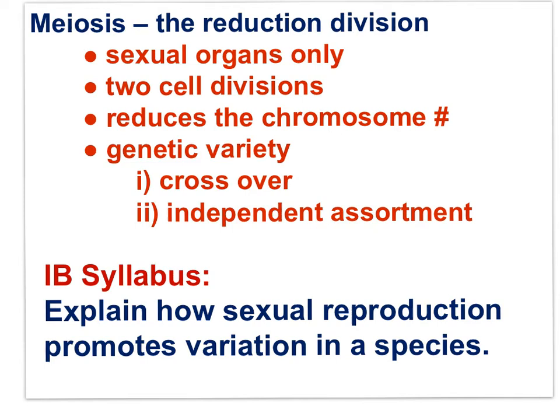The genetic variety among the gametes that form from meiosis comes from crossover and independent assortment. And while Meiosis Part II will focus on these processes, be alert, because this movie will introduce important foundation for understanding crossover and independent assortment. If the language here feels quite unfamiliar to you, pay attention near the end of the movie to gain control of it. The explanation of how sexual reproduction, how meiosis promotes variation in a species, will be the focus of Meiosis Part II.